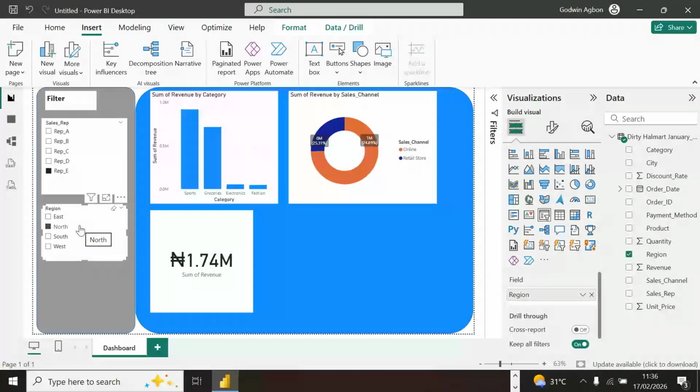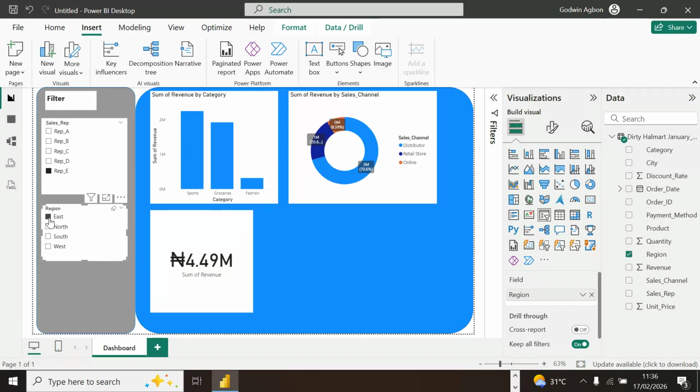If they base their actions on assumption, they could be getting it wrong. If they want to do what they did for sales rep E for another sales rep or in another region, you discover that it will not fly. This sales rep E that did not have distributorship in the north, you can see in the east he has. So somebody can now begin to ask questions. Why are you not having it across? That why is part of the essence of data analysis we are talking about. A solution should be able to come because of that why.